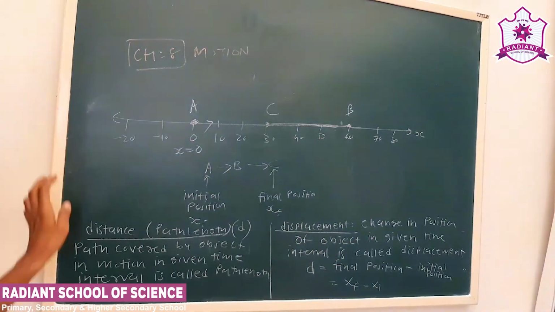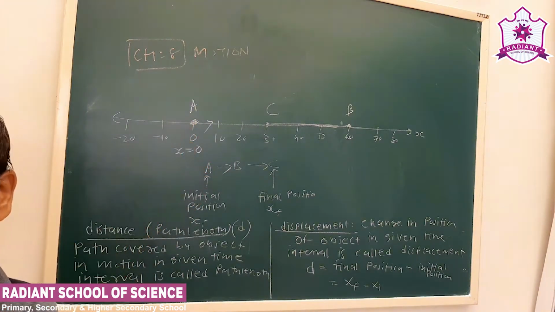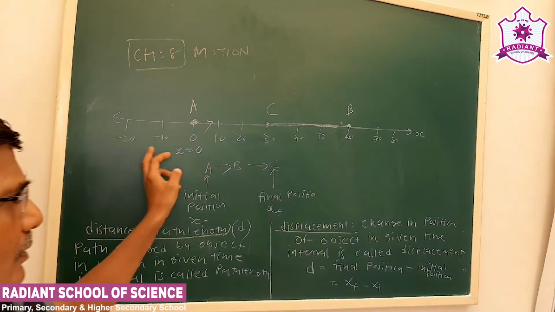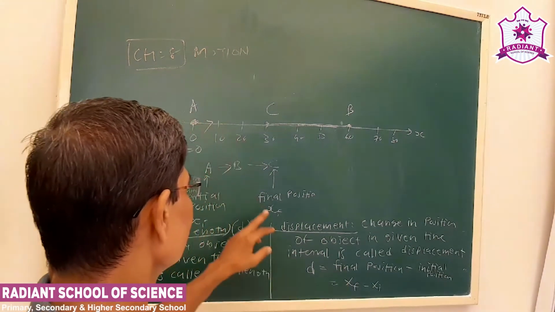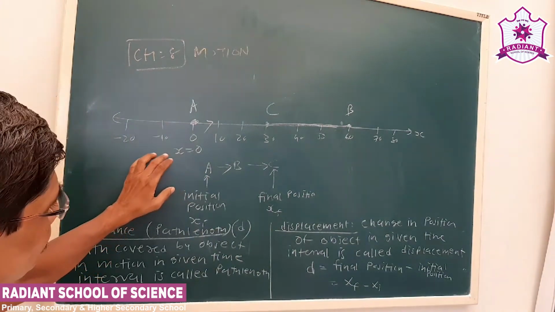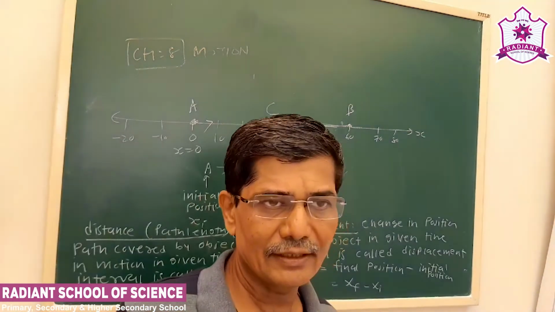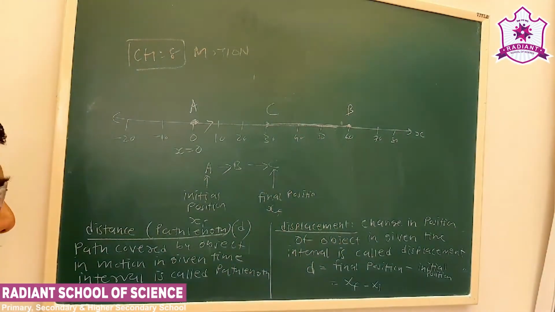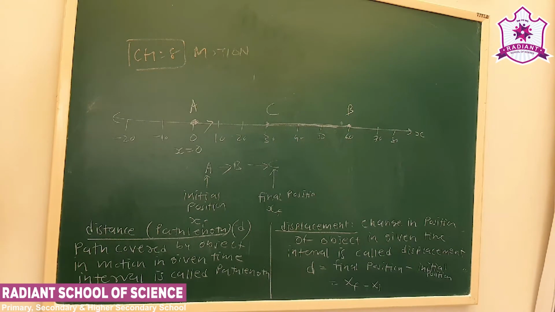Okay, as I told, the point where we start is called the initial position. Here the object started from A, moved to B, and finally reached point C. So C is the final position, that is xf. A is the initial position, sometimes this is our origin also. So displacement is xf minus xi, and the distance is also denoted as d.